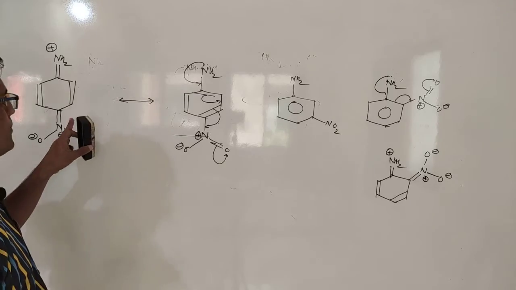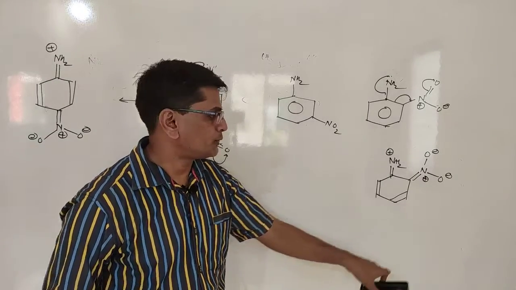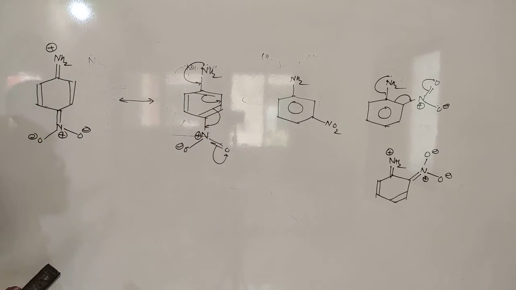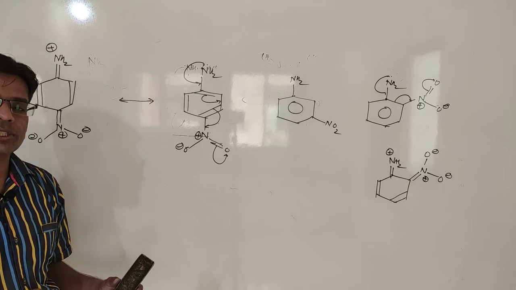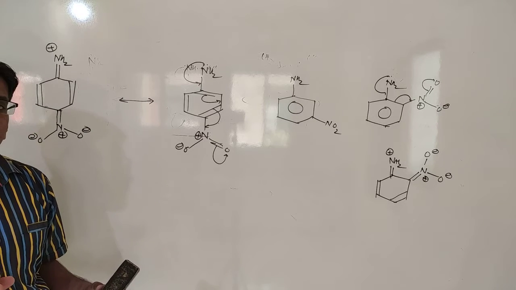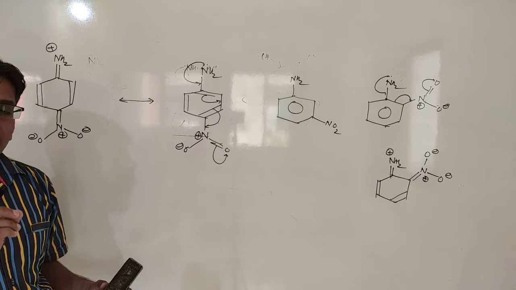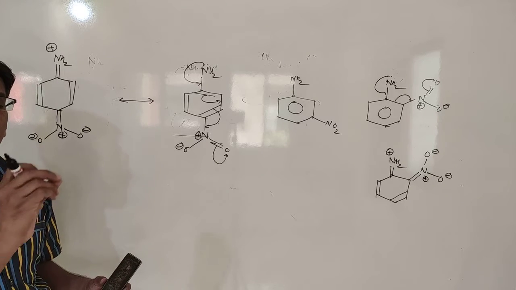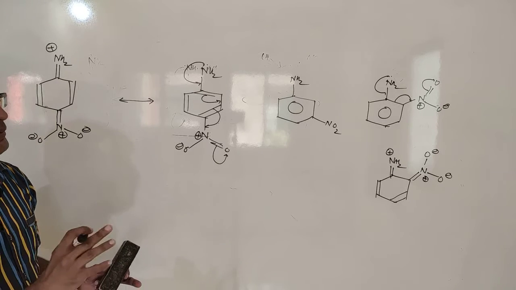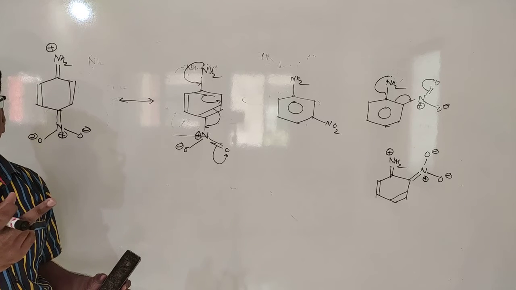When you compare these two structures, para nitro and ortho nitro substituted, then nitro functional group is directly in conjugation with the aniline. That's why the nitrogen from aniline donates its lone pair directly to the NO2, and those electrons are shifted to the oxygen.